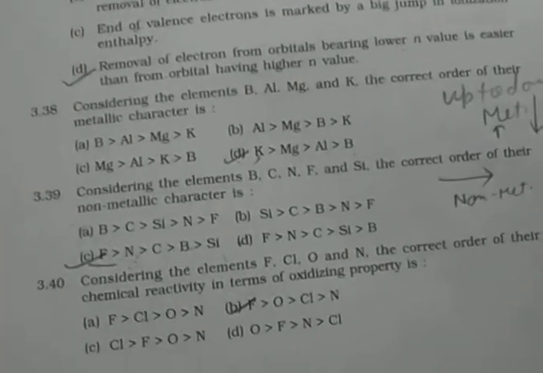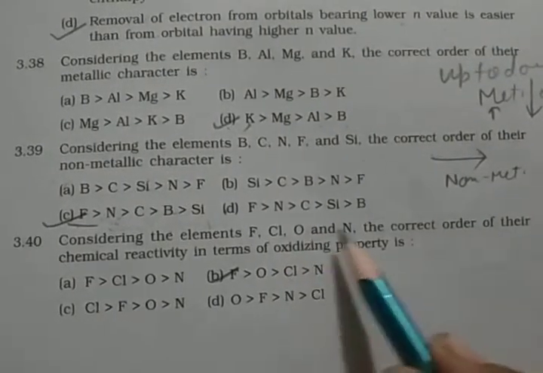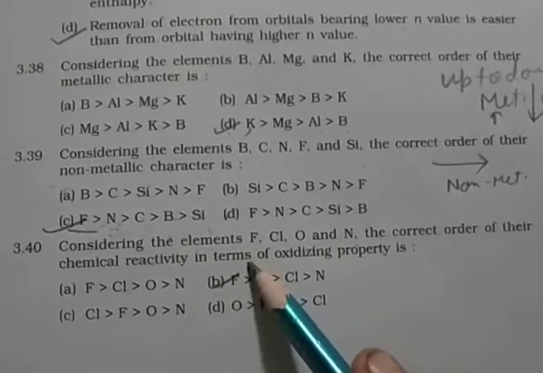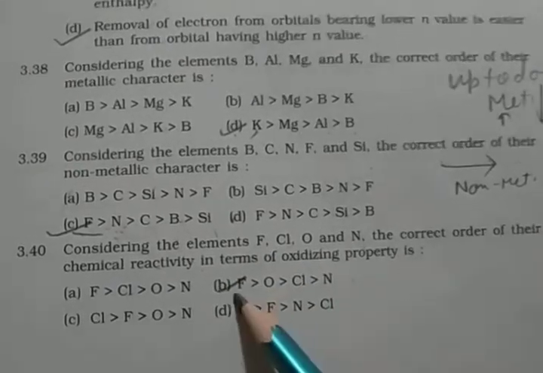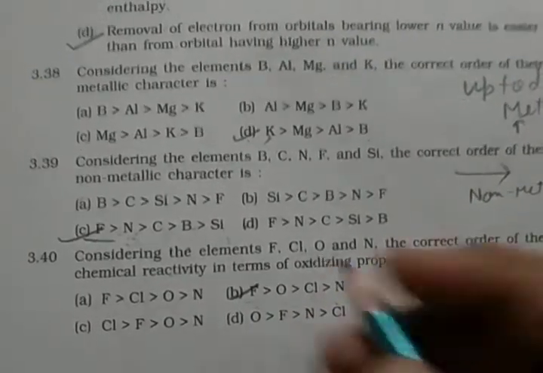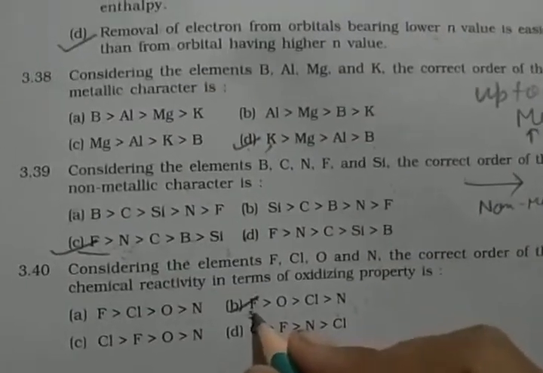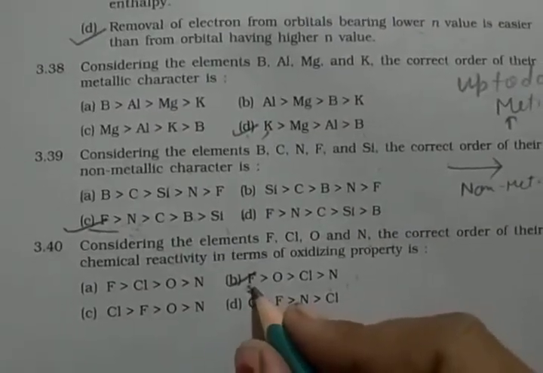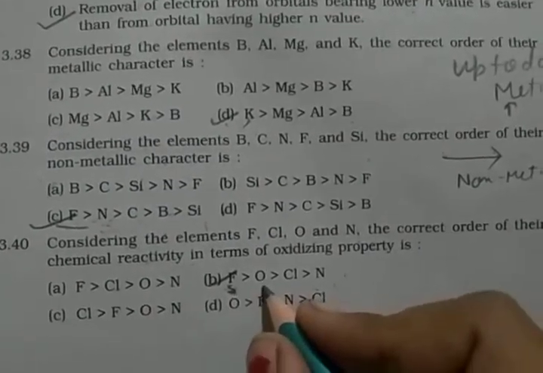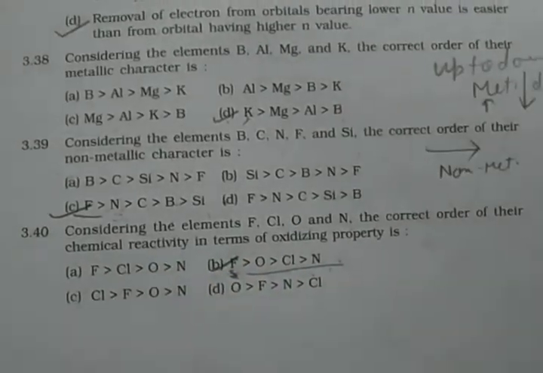Okay, then question number 40. Considering the elements fluorine, chlorine, oxygen and nitrogen, the correct order of their chemical reactivity in terms of oxidizing properties. These are all very reactive: fluorine, oxygen, chlorine and nitrogen. You already know fluorine has the highest reactivity because only one electron is required to attain the noble gas configuration. So fluorine, then oxygen, then chlorine and then nitrogen. So option number B is the correct answer.